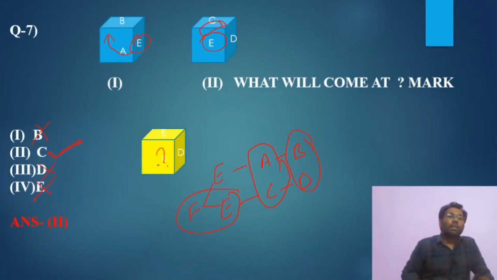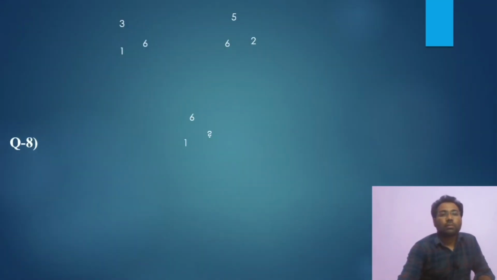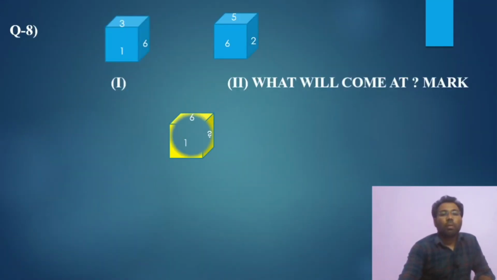If instead of E, D is also there, another option F is there, another option A is there, then the question will be tricky. I understand your problem, because this is the game. In this question, options play a very important role. So how we cancelled these two, A and C, both can come. Which one do we have to choose between these two? This thing I will tell you in this question. Your problem will be solved.